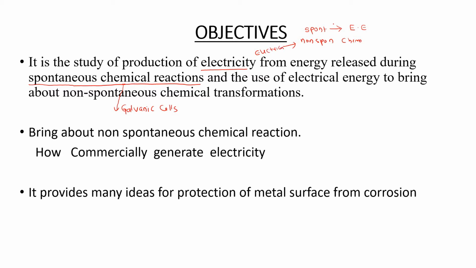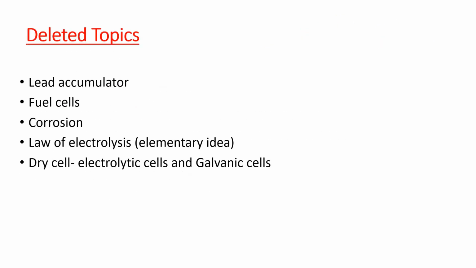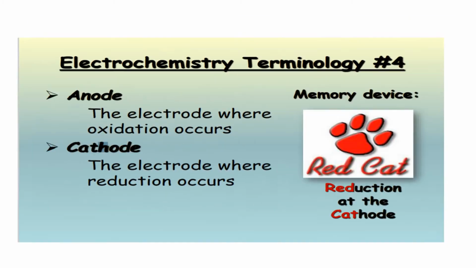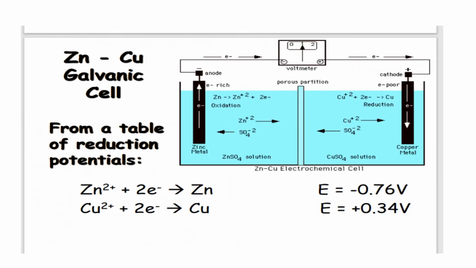So spontaneous chemical reactions are producing electrical energy. Electric energy is producing non-spontaneous chemical reactions. So these we discuss here. This type of cells are called what? Galvanic cells. And this type of cells are called electrolytic cells. I will show that one at the last.